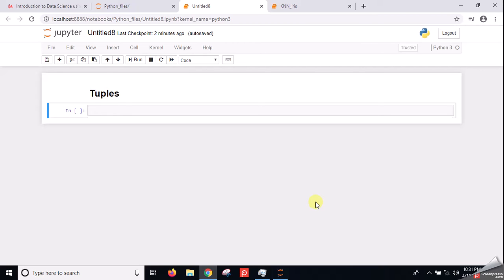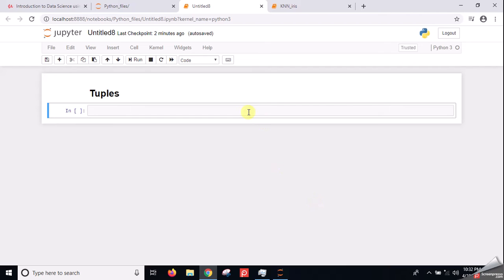Now what is meant by immutable? Immutable means you cannot change or update the items in the tuple. Once you declare the tuple, you cannot change it. This is the main difference between list and tuples. Also, the syntax to assign the tuple items is slightly different. In a list we use square brackets, but in tuples we use only parentheses to assign the items.